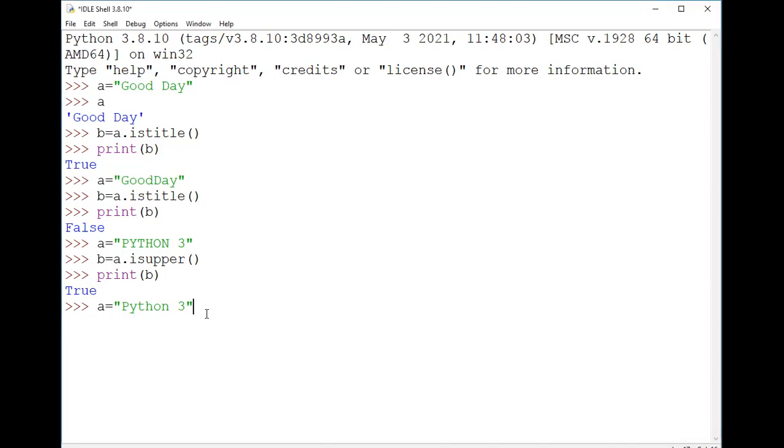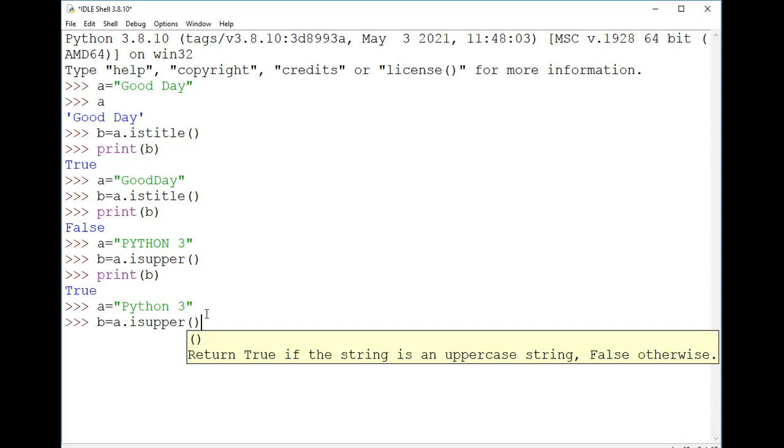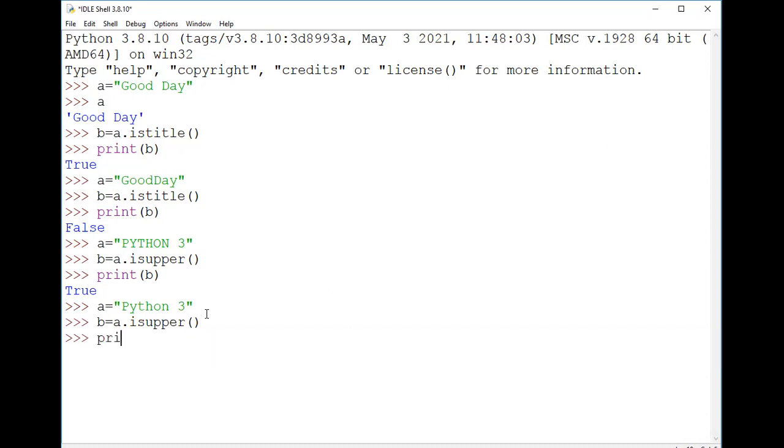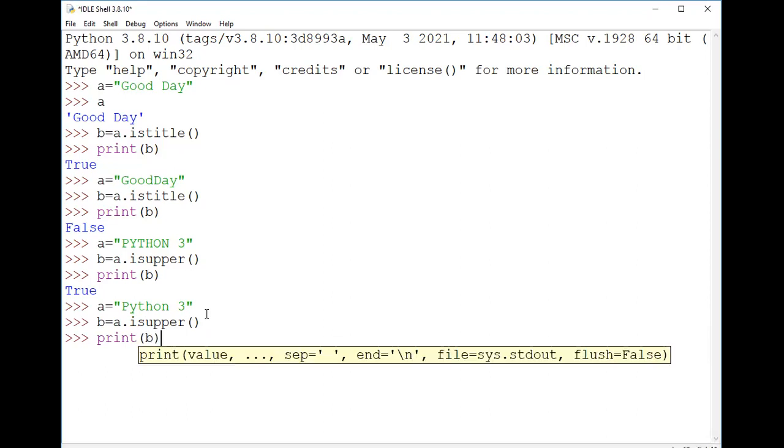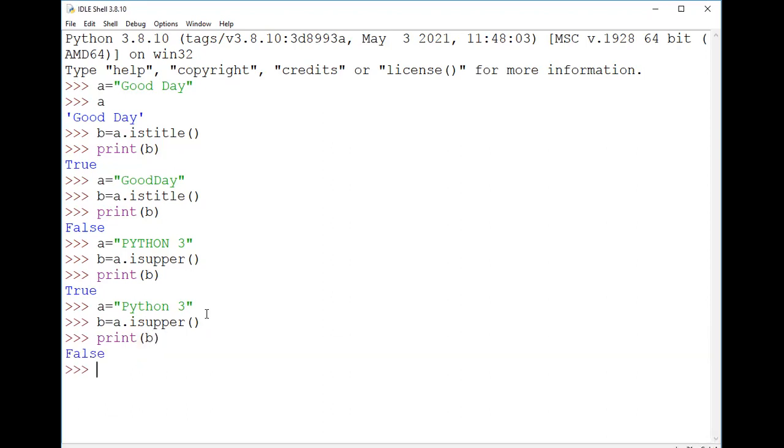I'll be using isupper here, with no need of any argument because it just gives us a value of True or False. So I'll print B now, and you can see you're getting False. It's because only P is a capital letter in Python, but the others are in lowercase.